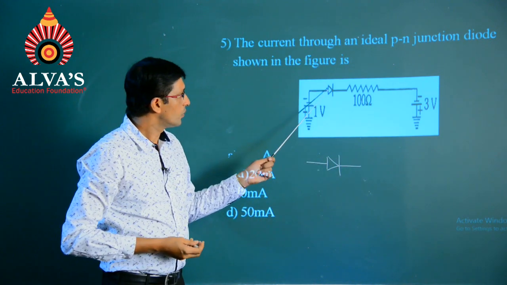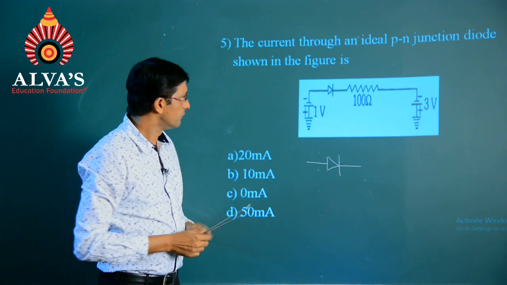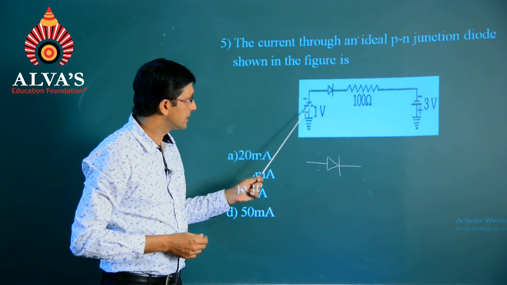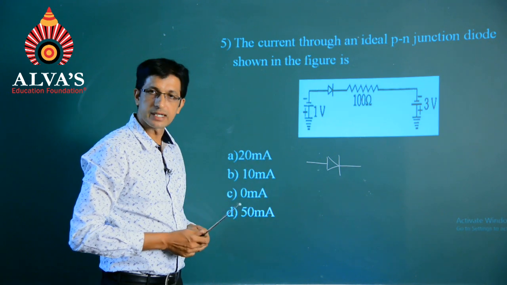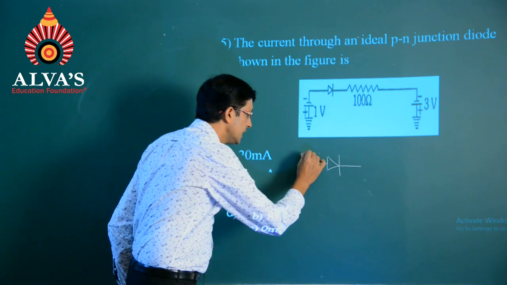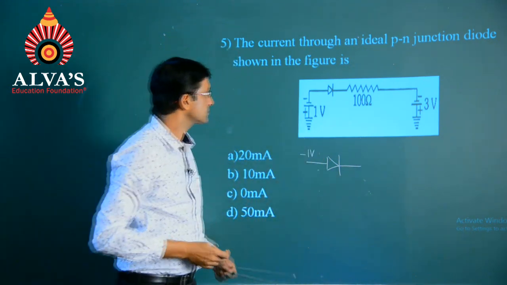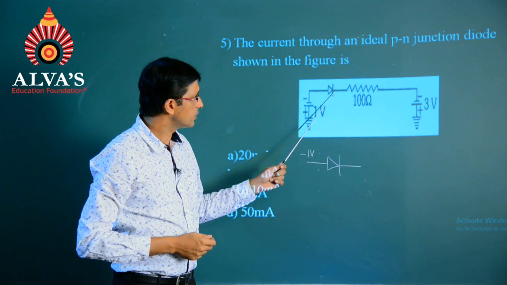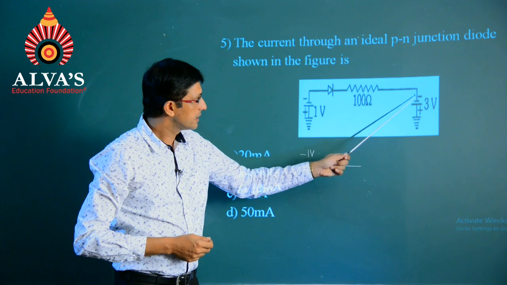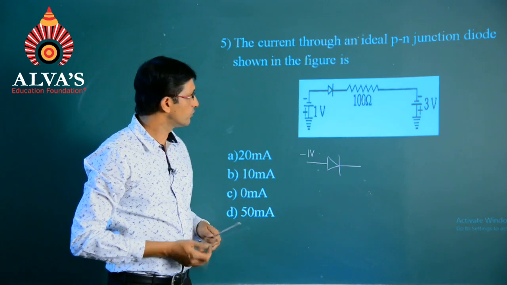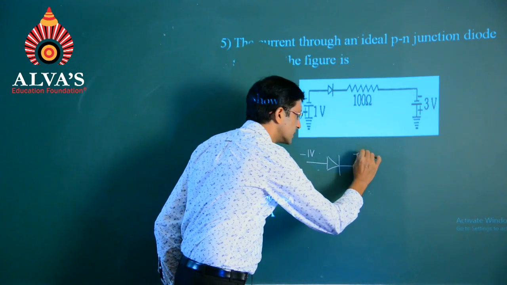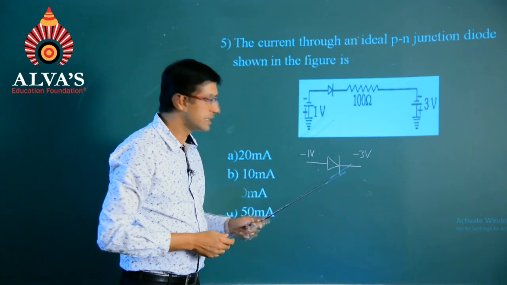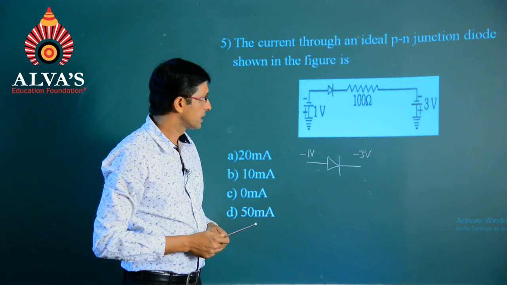So, when it comes to the P side, we can observe that negative part of this voltage comes across the same. I mean to say minus 1 volt. And if you look at the N side of the diode, it will be the negative part of 3 volt battery which comes like this. So, definitely there will be a potential difference across the diode.